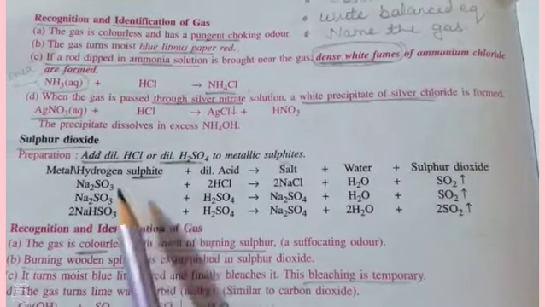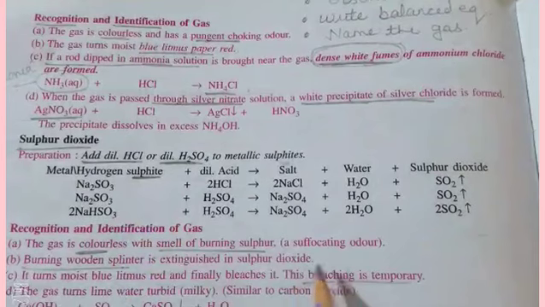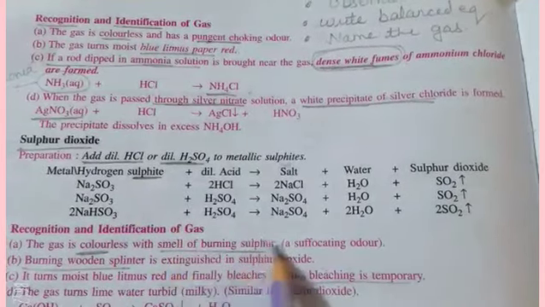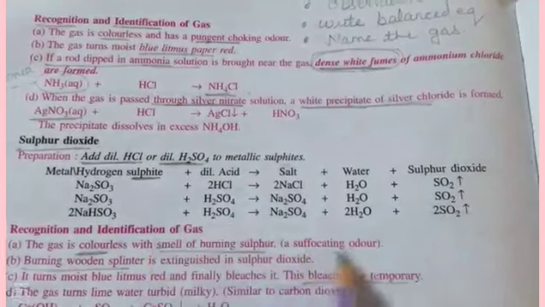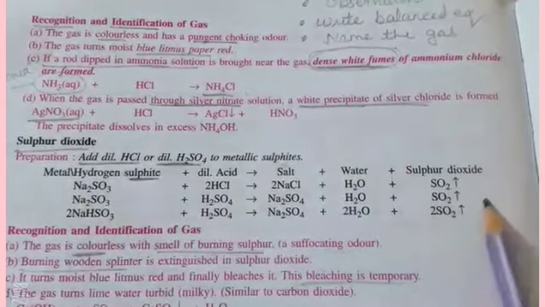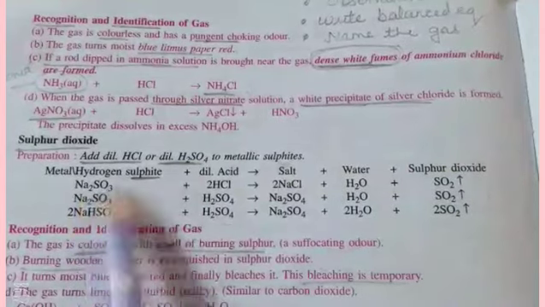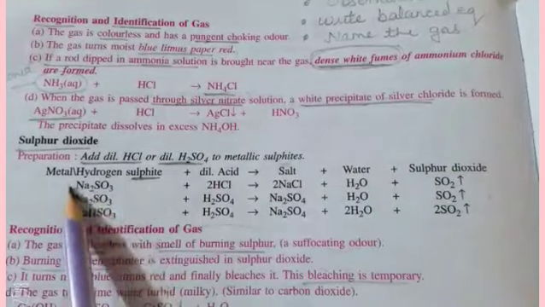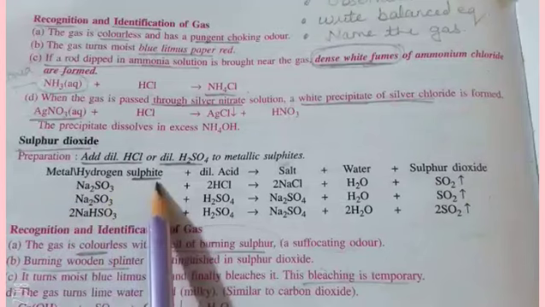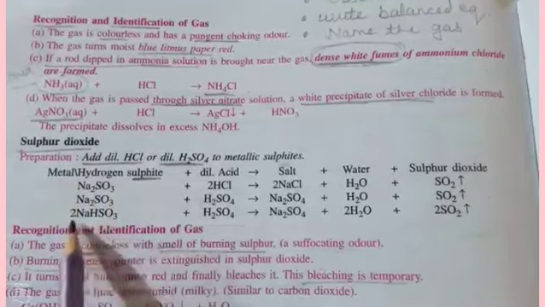For sulfur dioxide, the main observation is that it smells like burning sulfur, a suffocating odor. To obtain this sulfur dioxide gas, the reaction is with a metal sulfide, hydrogen sulfide, metal sulfide or metal hydrogen sulfide. So beta, you have to learn the formula.